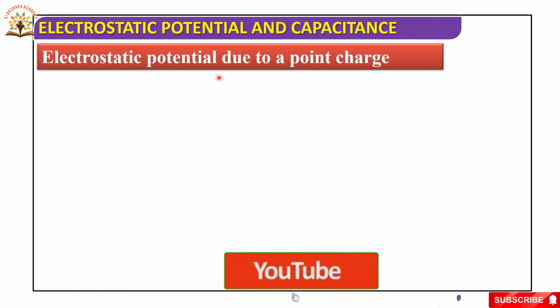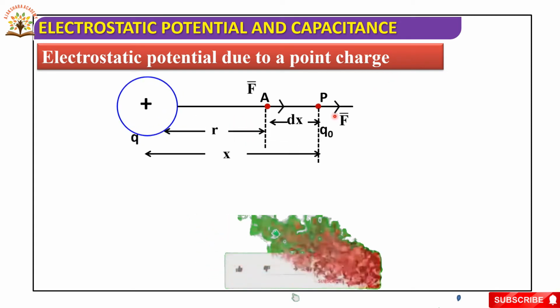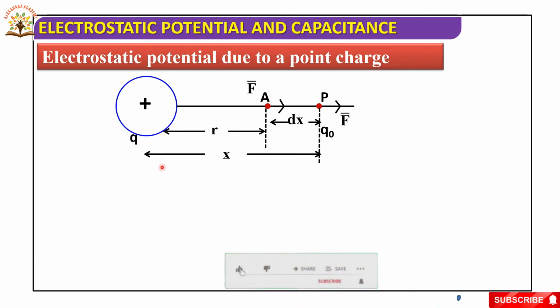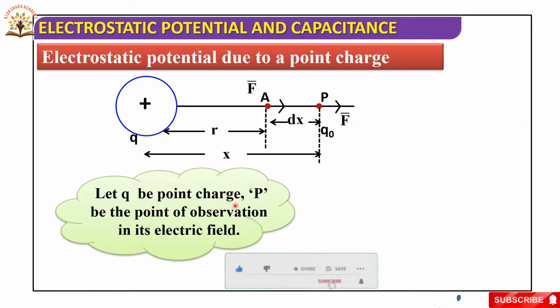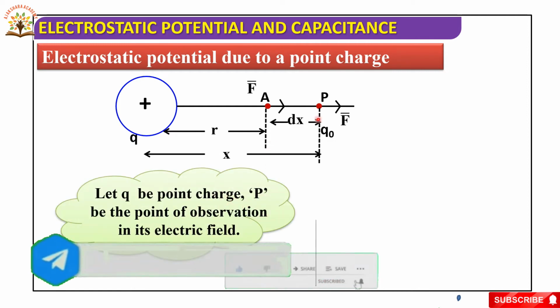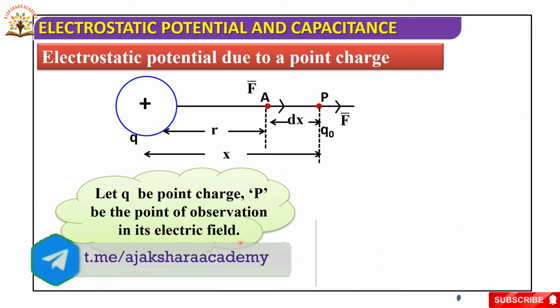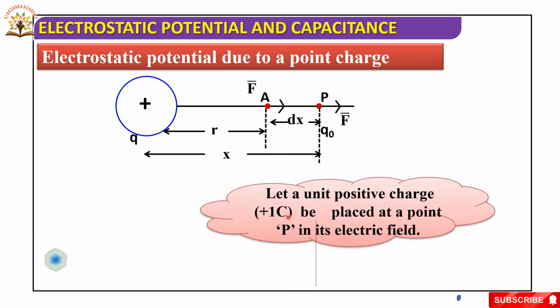Now, electrostatic potential due to a point charge. Let us discuss. Here, this is the point charge and P is the point of observation in its electric field. Let a unit positive charge of 1 coulomb be placed at the point P in its electric field.